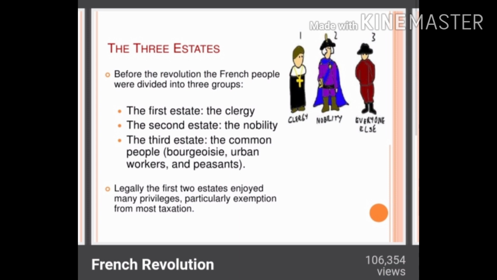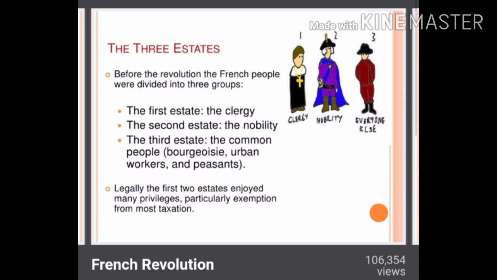And who is the biggest sufferer among these three estates? Obviously the common people. The third estate is the biggest sufferer here, because the other two estates, even though they are very wealthy, are getting extra privileges, and moreover they are being exempted from the taxes which they have to pay. In today's scenario, as you can see, the taxpayers are paying the taxes. No estate or any group of people is being exempted from the taxes.